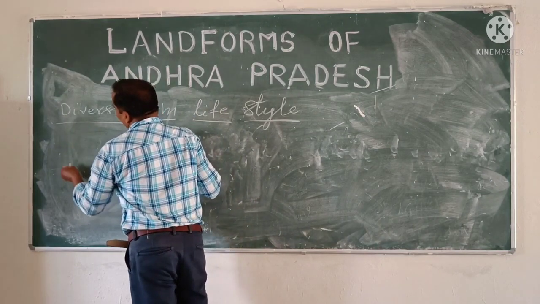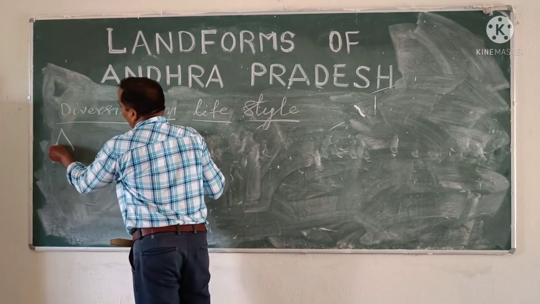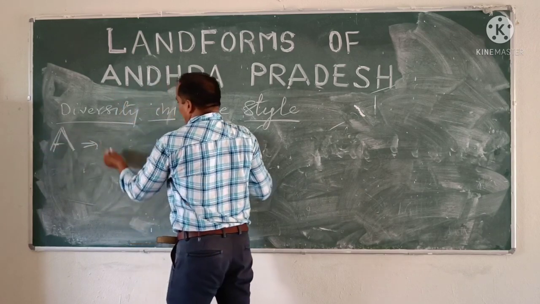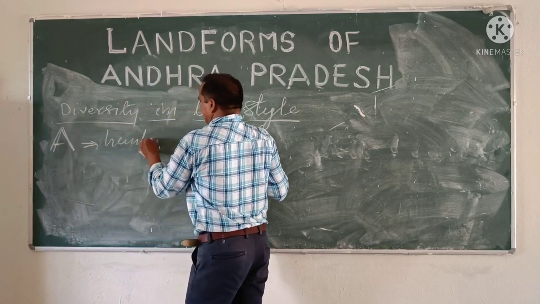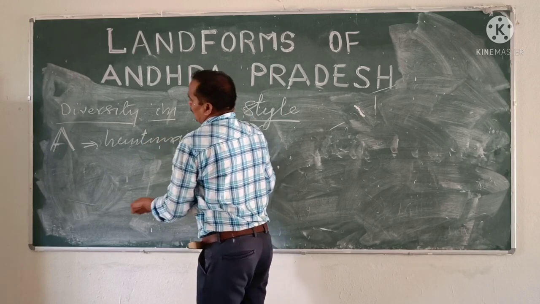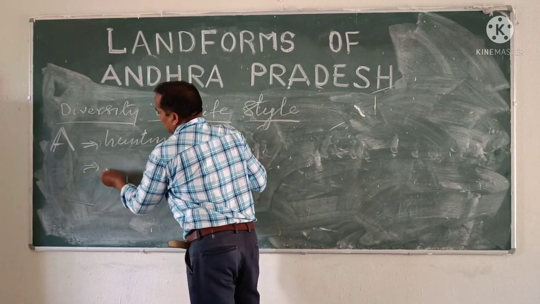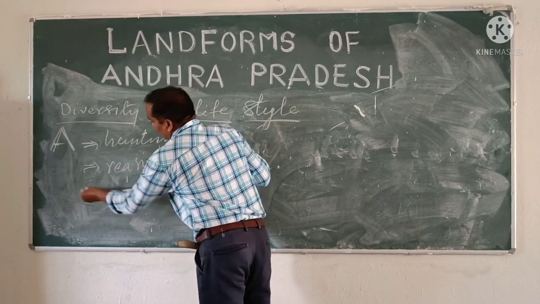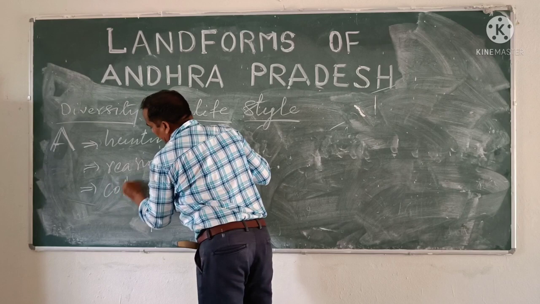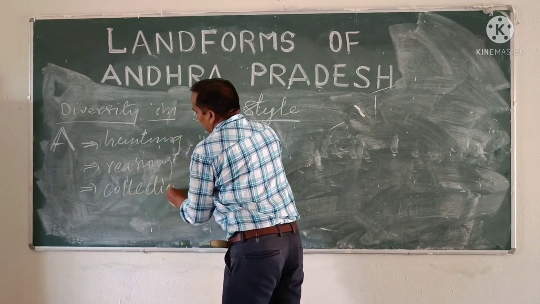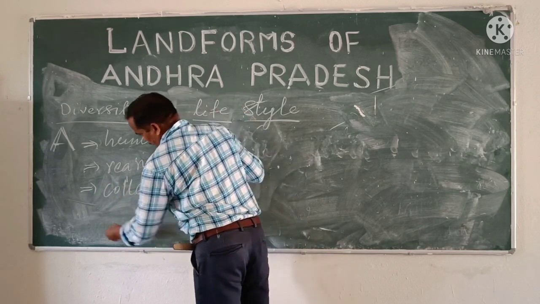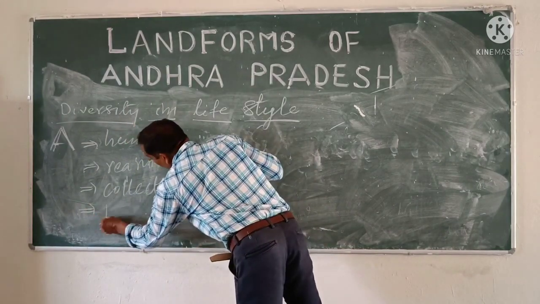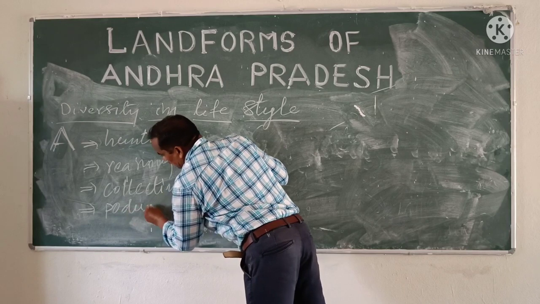So it is diversity, which means different. About the mountain area, you can see that in the mountain area, the people's activities are hunting, second, rearing cattle, third, collecting food grains, and next, Kodu cultivation.